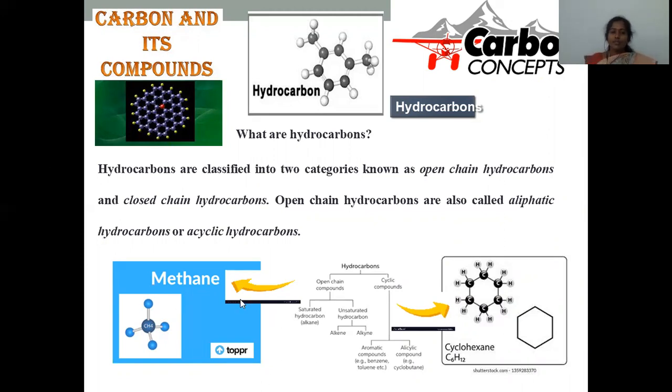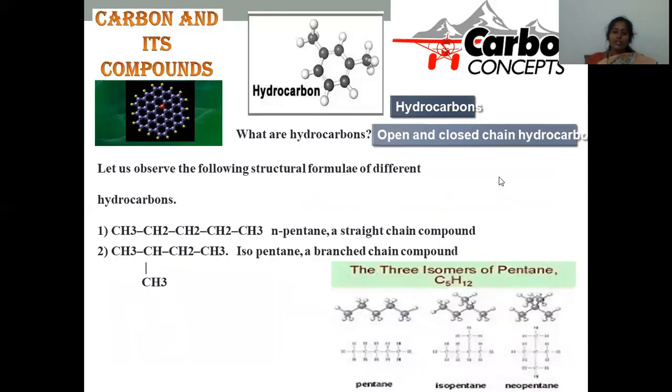The simplest example of an open chain molecule is methane, where the central carbon is surrounded by 4 hydrogens. The simplest example of a cyclic compound is cyclohexane, where 6 carbons are joined in a ring type of structure, and each carbon is associated with 2 hydrogens. This is the simple categorization of hydrocarbons into 2 different ways, depending upon whether they are in straight chain or cyclic nature.